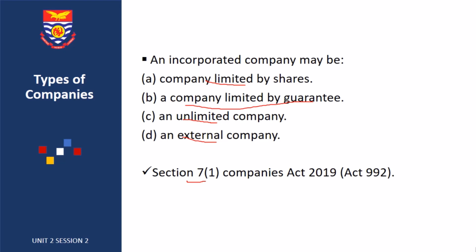Now, you also have external companies. External companies are companies from outside Ghana. All these provisions that we have discussed can be seen under Section 7, Subsection 1 of the Companies Act 2019, Act 992.